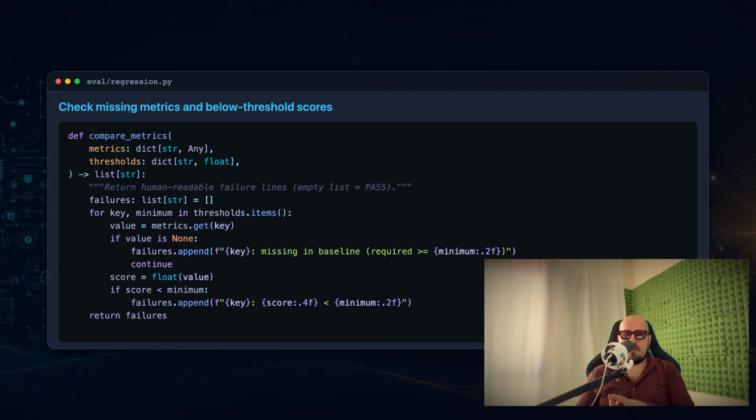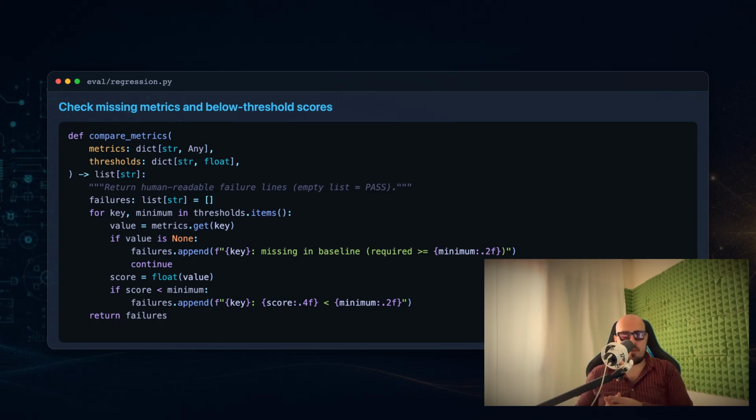The compare matrix function iterates over the threshold case and checks two conditions for each metric. First, is the metric missing from the baseline JSON? If so, the function appends a failure line that says missing in baseline with the required minimum. This explicit check prevents silent passes when the evaluation runner completely failed to generate a score.